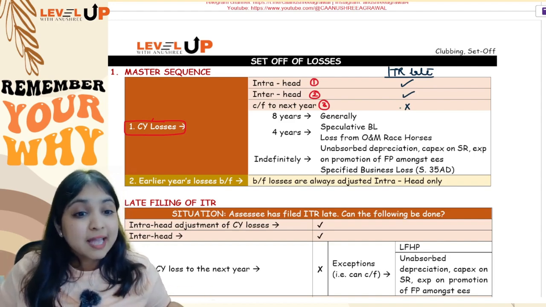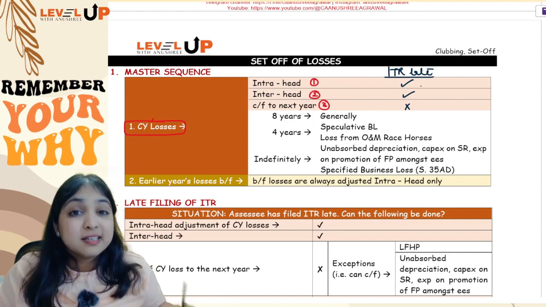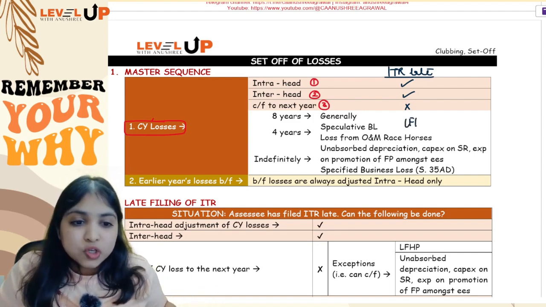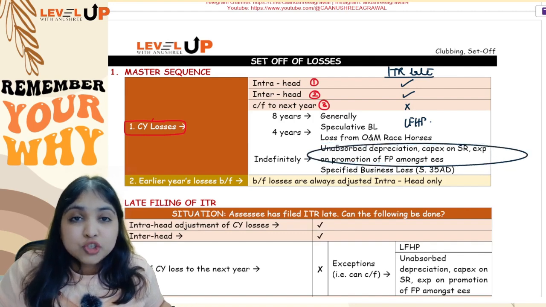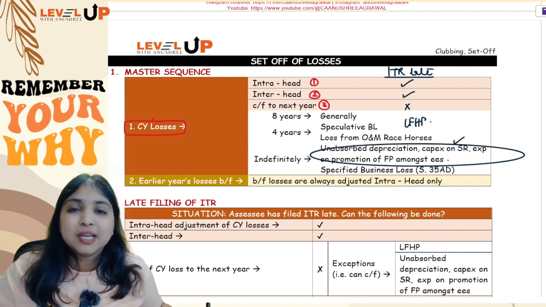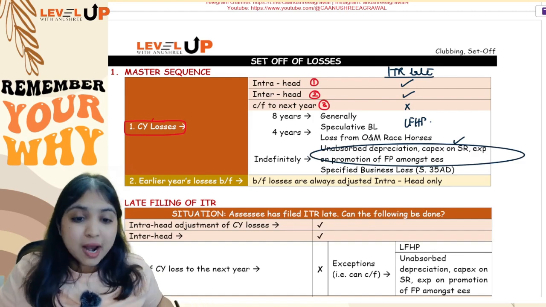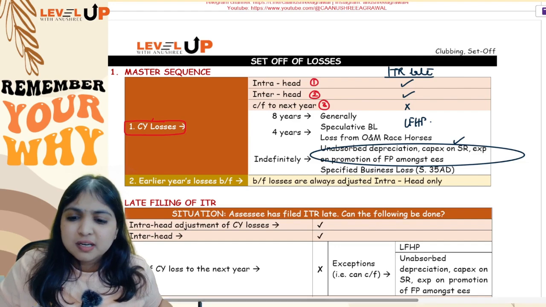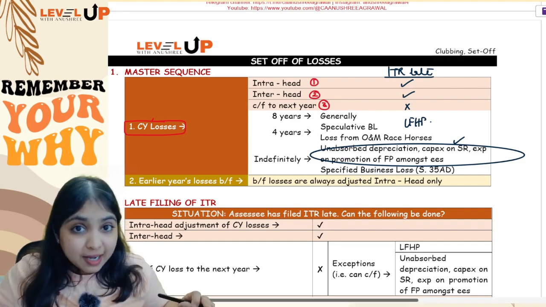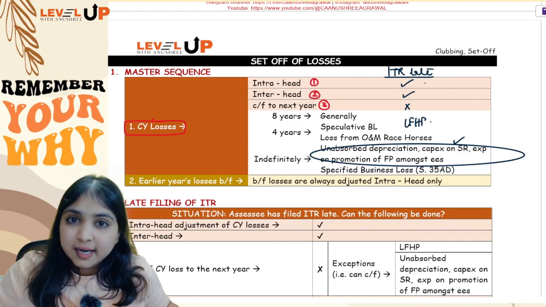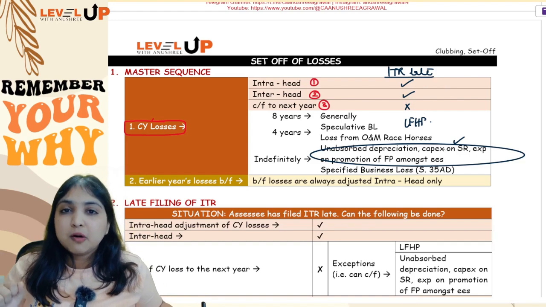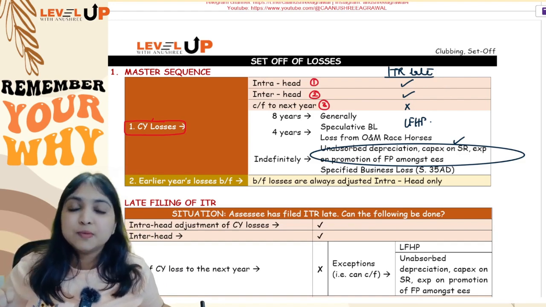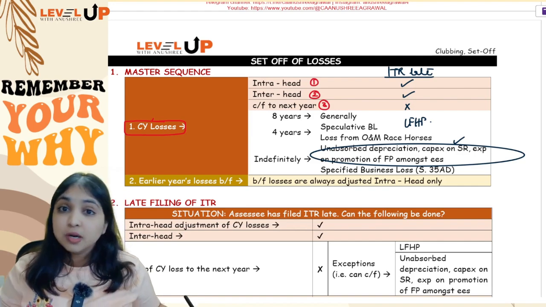But even if assessee files ITR late, assessee can still carry forward 2 losses. One is loss from house property and the other is unabsorbed depreciation, unabsorbed capex on scientific research, unabsorbed expenditure on promotion of family planning. This you can still carry forward even if you file ITR late. Other losses you can't carry forward. Loss from specified business 35AD you can't carry forward. If you file ITR late, only intra-head and inter-head you can do, but current year losses you can't carry forward, except loss from house property and unabsorbed depreciation, unabsorbed capex on scientific research and unabsorbed expenditure on promotion of family planning amongst employees.